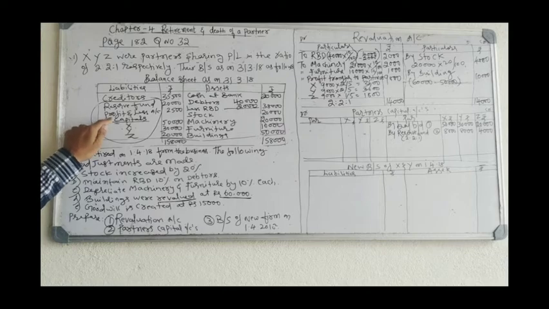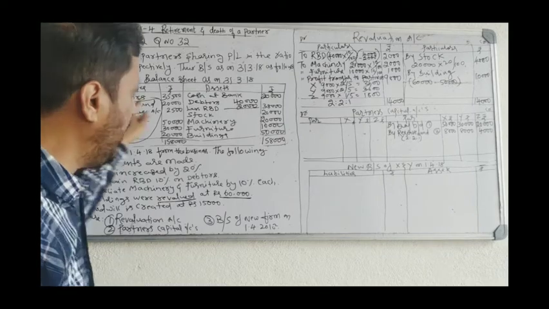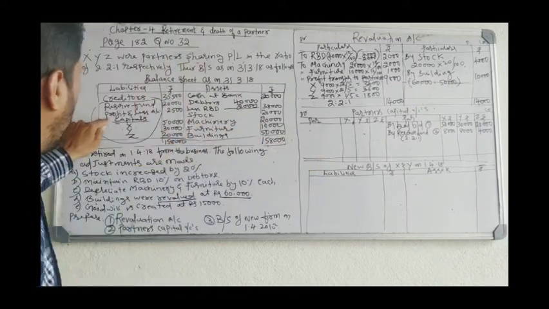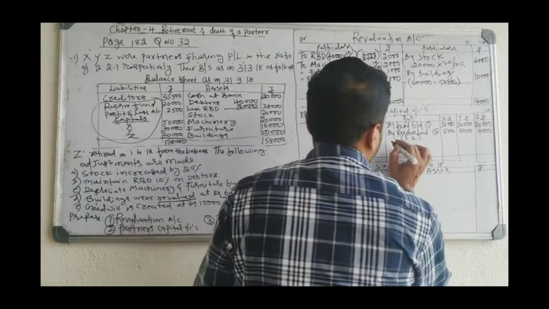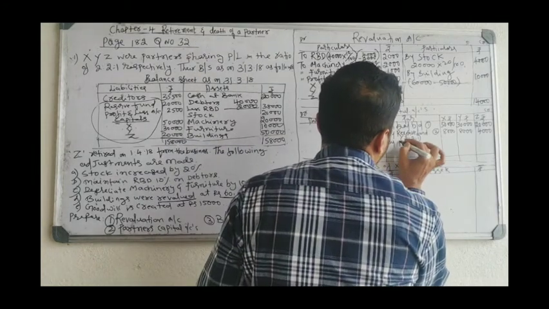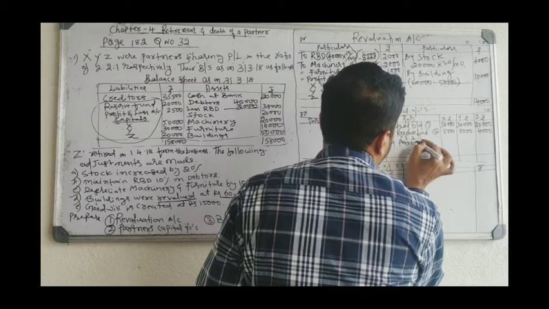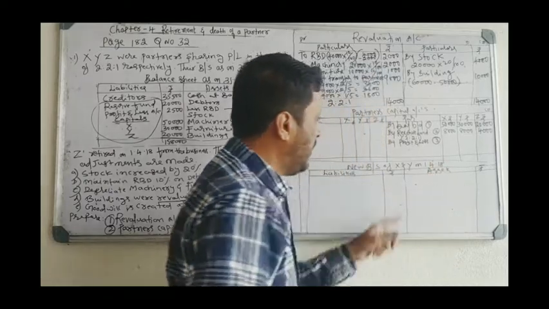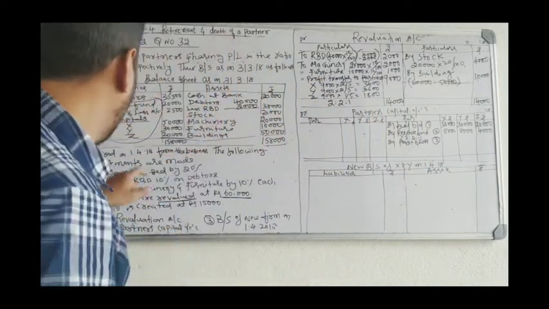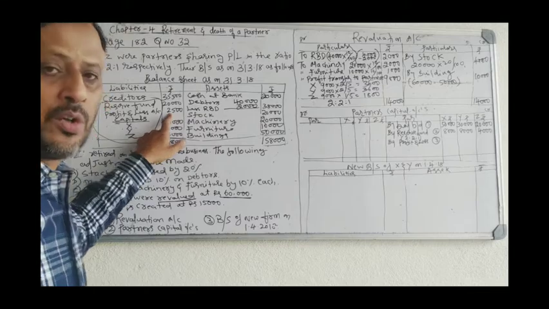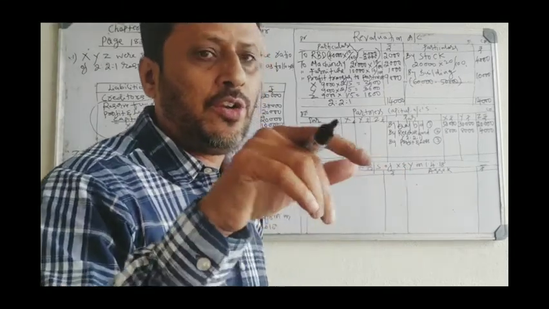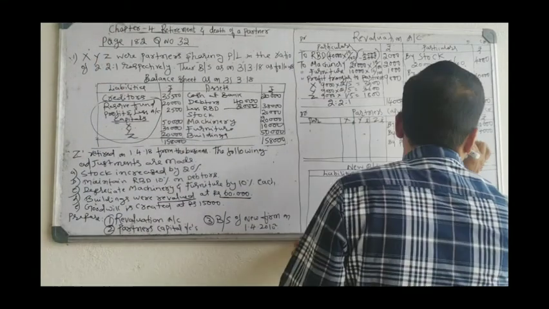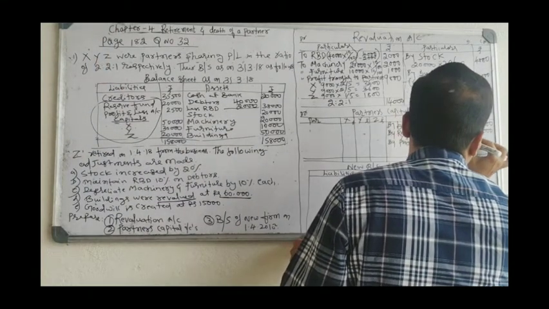Third entry is profit and loss account. It is there on the liability side. Profit and loss account: if it is on the liability side, you have to take credit side. If it is on the asset side, you have to take debit side. So the profit and loss account is on the liability side, take on credit side. This is the third entry, profit and loss, entry number 3. This also you have to divide in 2 is to 1 ratio. Profit and loss account is 2,500. 2,500 into 2 by 5, 2,500 into 2 by 5, 2,500 into 1 by 5: 1,000, 1,000, 500.